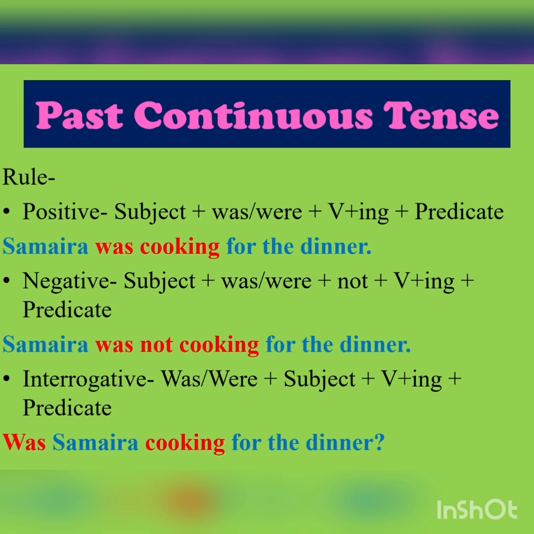While forming a negative statement, it becomes Samaira was not cooking for the dinner. Thirdly, while forming interrogative, again we will interchange the positions and it becomes, was Samaira cooking for the dinner, right?